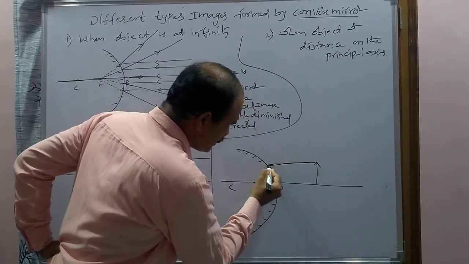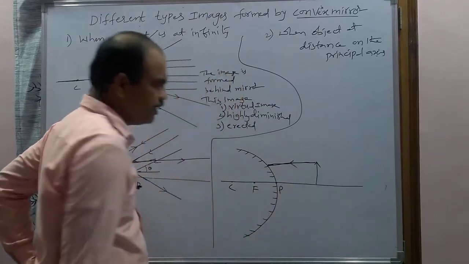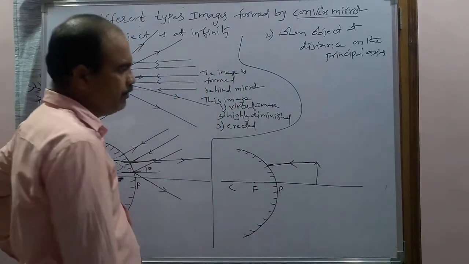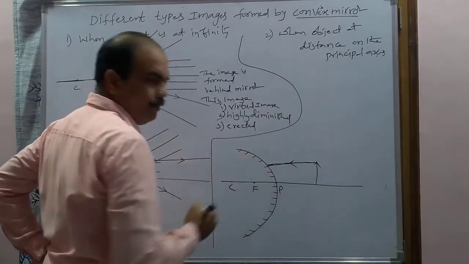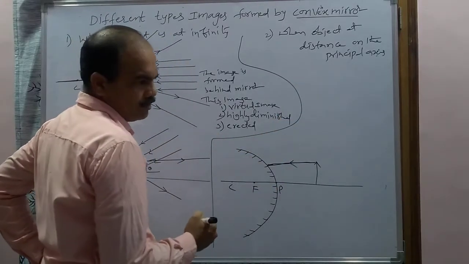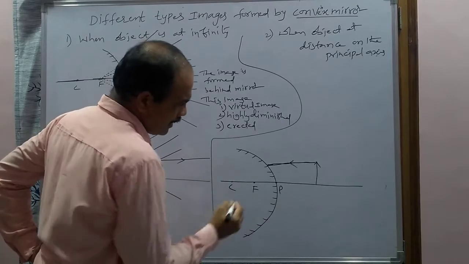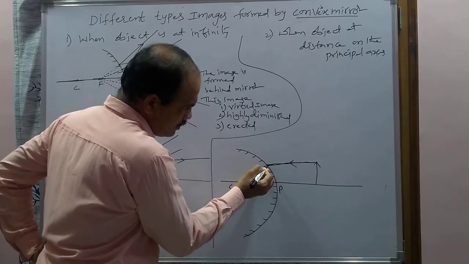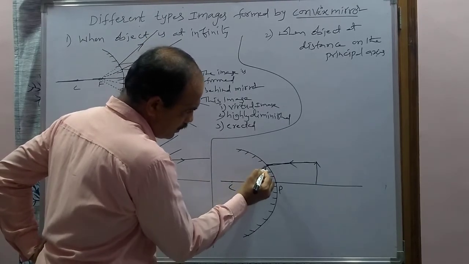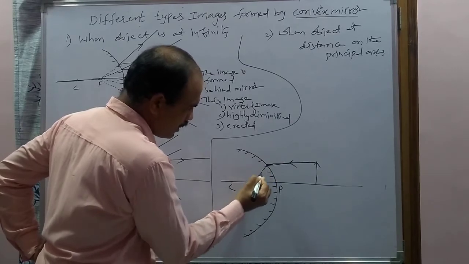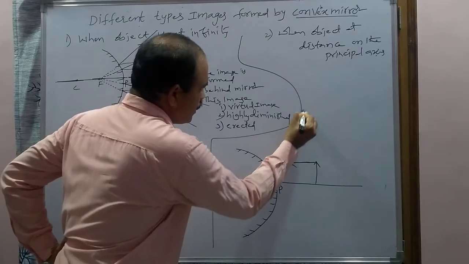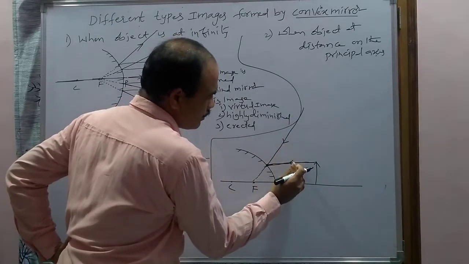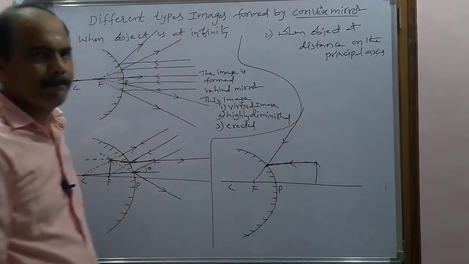Parallel to the principal axis. So after reflection, how will it be? It will appear to be coming from the focus. So to draw it correctly, what is the technique here? First of all, join the point of incidence and the focus with a dotted line with the help of a scale. After that, extend the ray. So now this is the reflected ray corresponding to this incident ray.